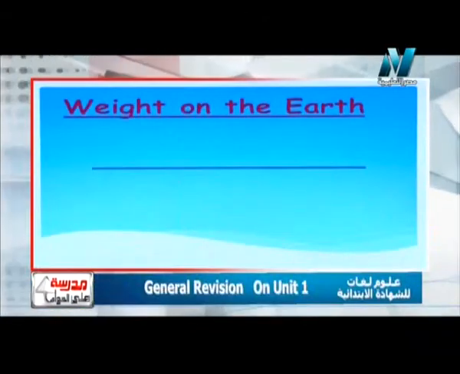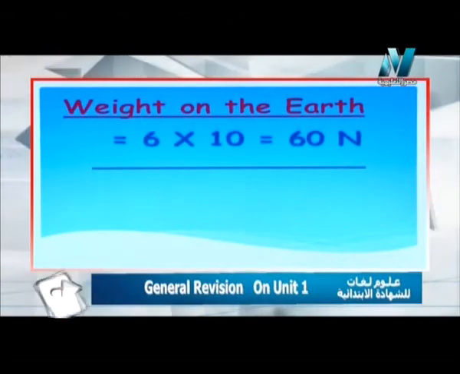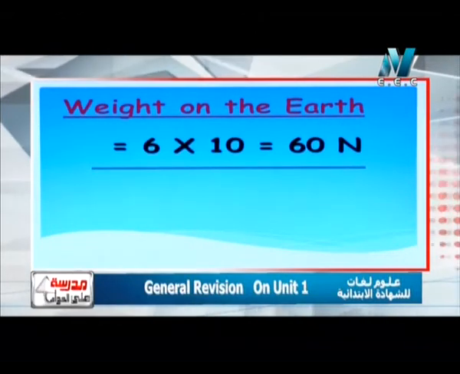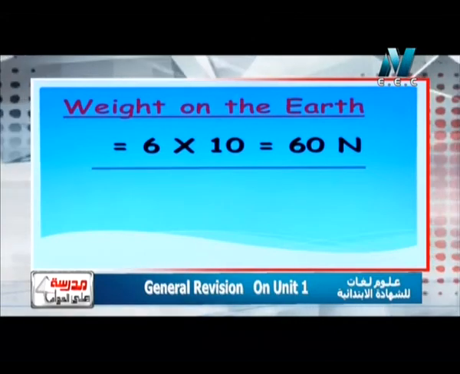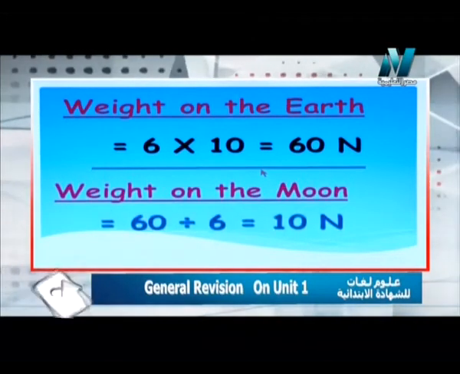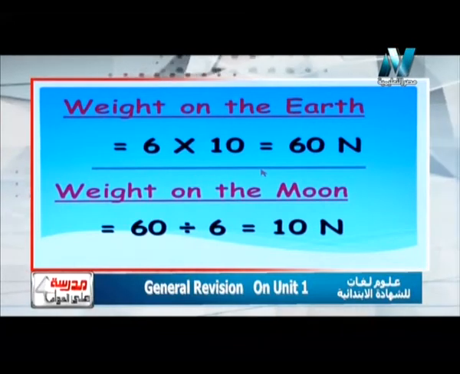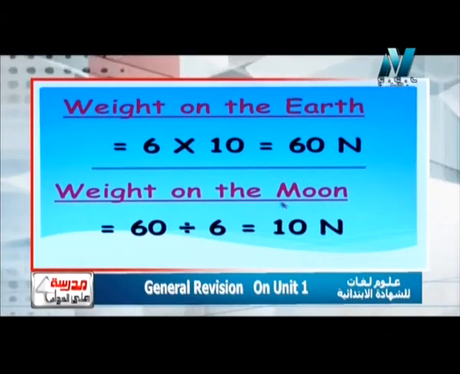I have two rules. The first rule deals with mass and weight. The second rule deals with weight on the earth and weight on the moon. يبقى we must concentrate. لازم اركز كويس قوي which rule I will choose to answer all the problem. Okay, so now let's see how we can answer this problem. Weight on the earth equals what? As we have studied, mass by 10. So it will be 6 by 10 equals 60 Newton. Weight on the moon equals weight on the earth divided by 6, so it will be 10 Newton, as we have answered this problem before.